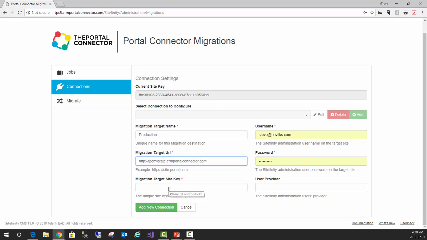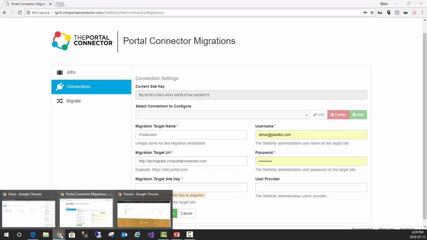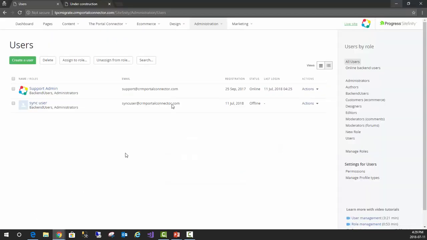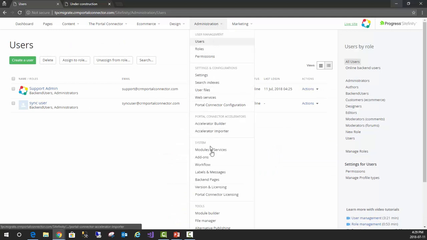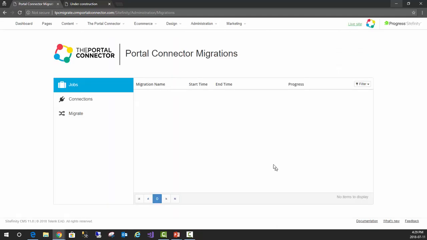Now the target site key, that's a unique key that prevents other sites from migrating content to a site unless they actually have that key. To get that key, you have to go into the migration module of the destination site, and it's easy to find.